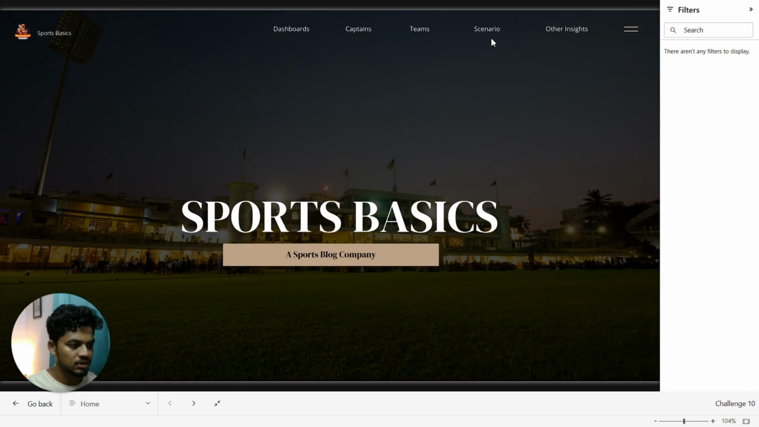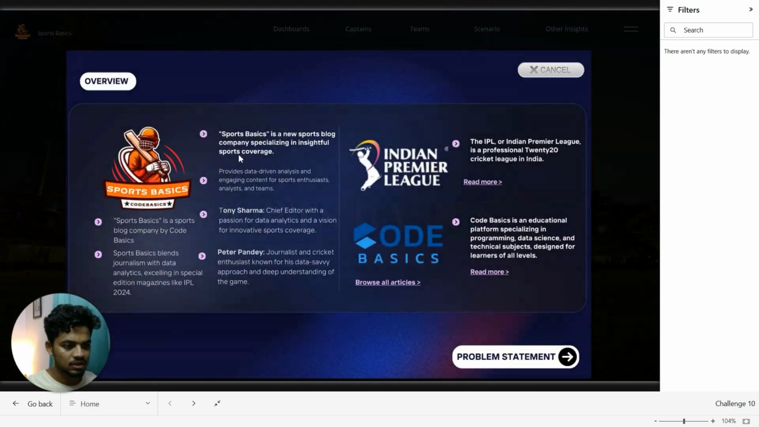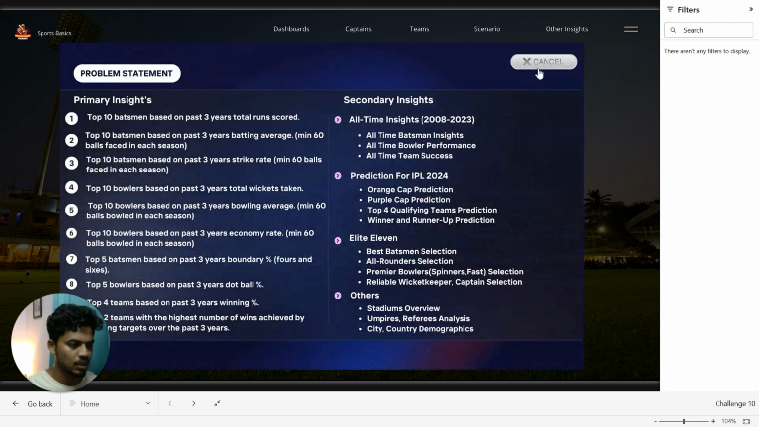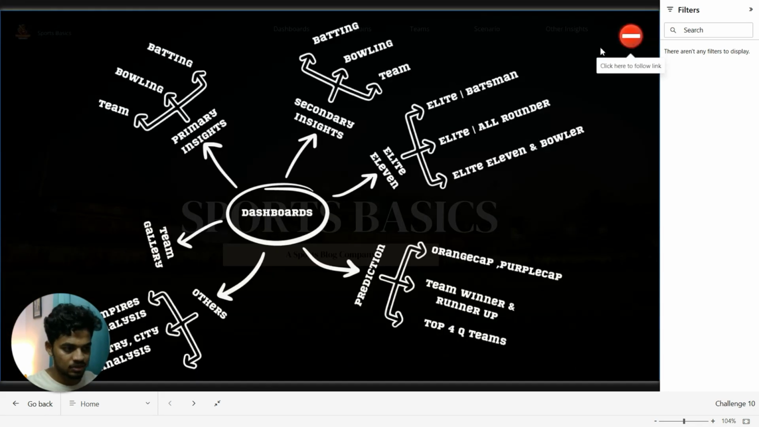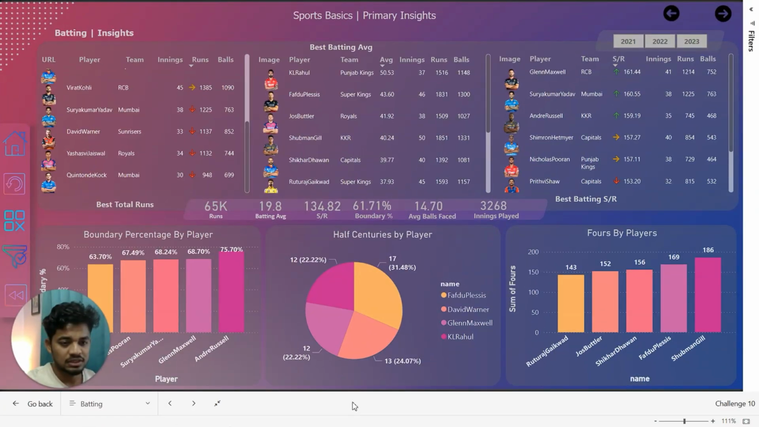And next we have scenario section. Here you can see an overview of the company. And next we have problem statement given by the client. Next we have a menu button to access all the dashboards. Here you can go to the dashboard by clicking this button. So these are first dashboard.